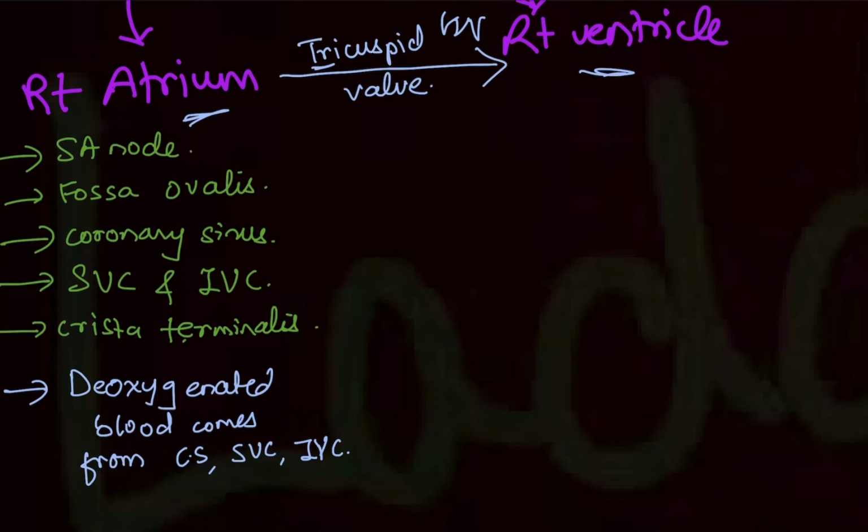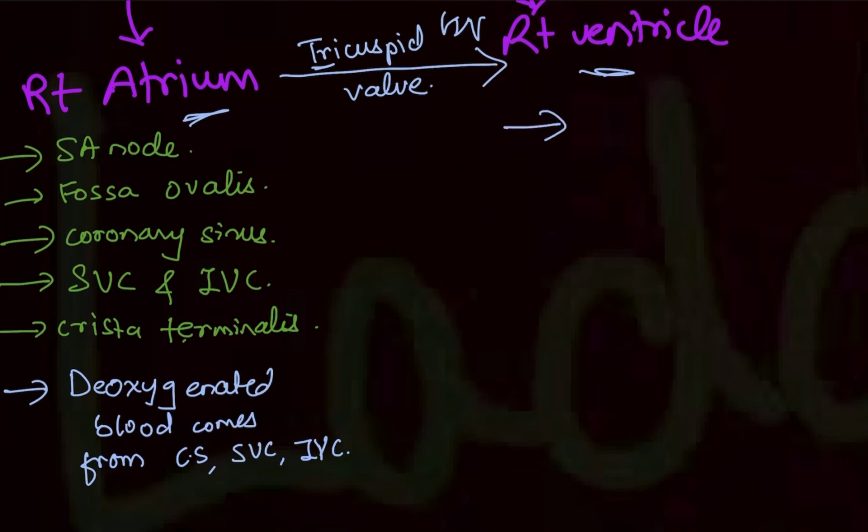Valves are nothing but doors. Once the blood enters from the right atrium into the right ventricle, the door closes so that the blood won't go upwards once again. So the valve is the tricuspid valve. It is a type of atrioventricular valve. Atrioventricular valve means a valve between the atrium and the ventricle. Then the right ventricle will pump blood.